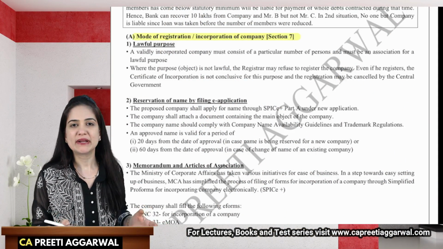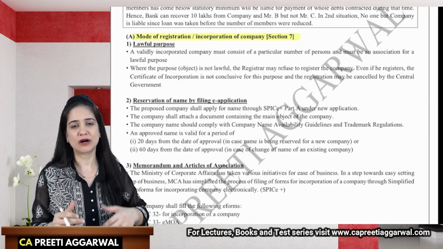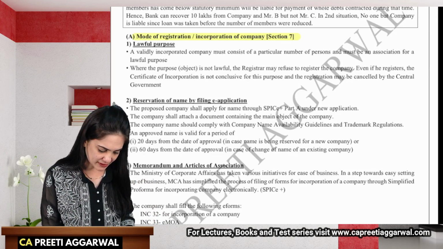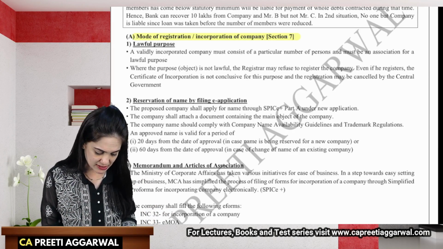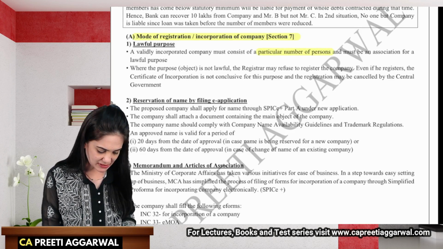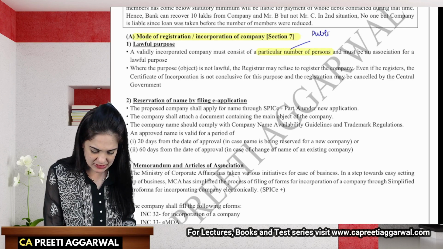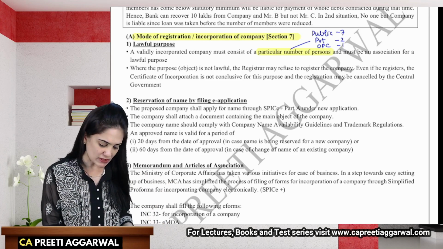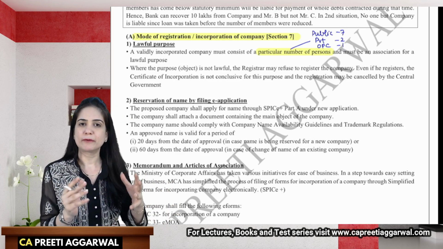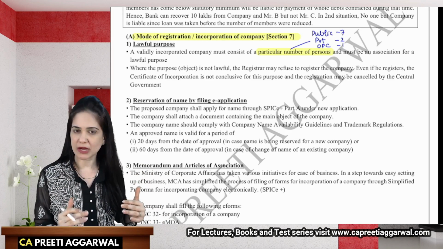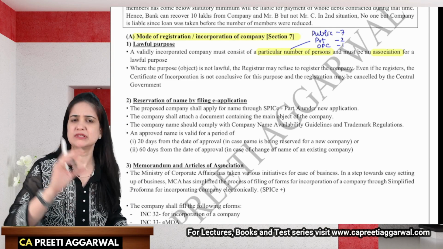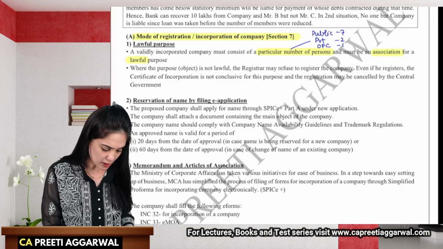The first requirement is that the company must be incorporated for a lawful purpose. Lawful means it should be incorporated for a legal purpose. A validly incorporated company, let us highlight the keywords, must consist of a particular number of persons. It means that the company, in case of public company, must consist of 7 members, in case of private company 2, and in case of OPC 1 member. And it must be an association for, what is the company? Company is nothing but an association of persons with common object. When registered, it becomes a company. So it is an association for lawful purpose. Okay, so particular number of persons, and it must be an association for lawful purpose.